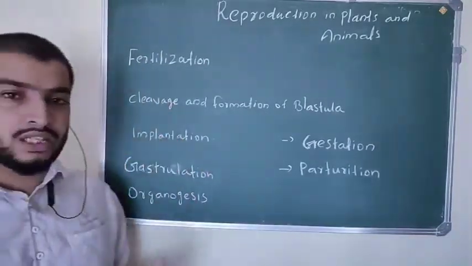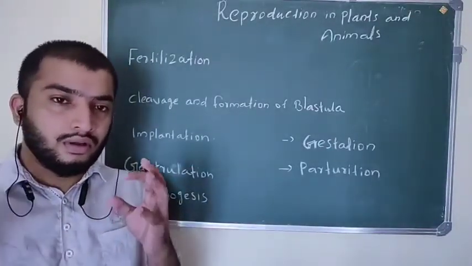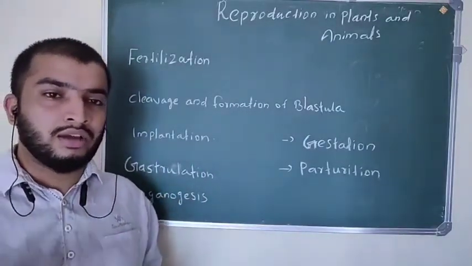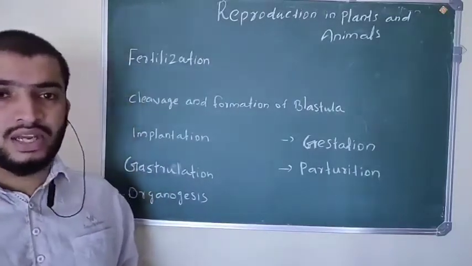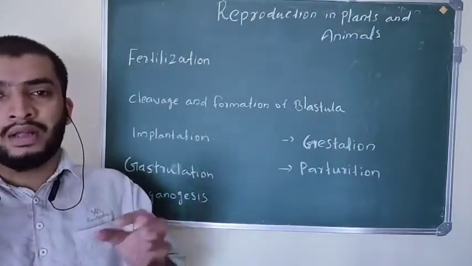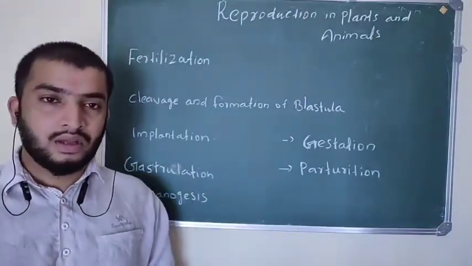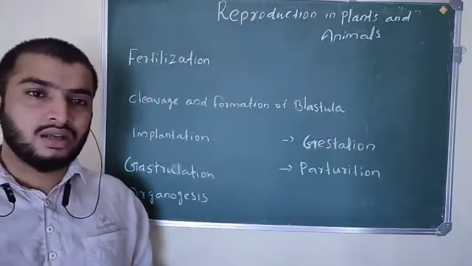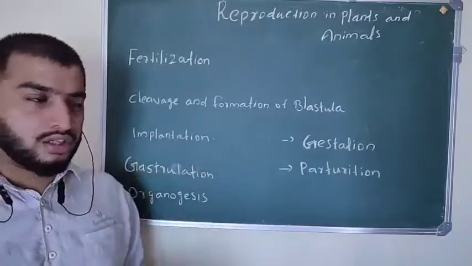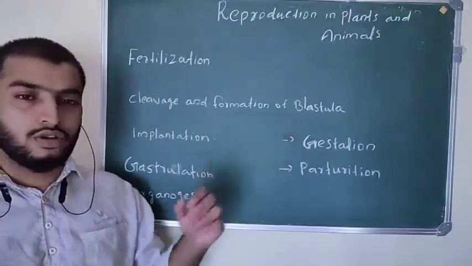First of all, fertilization. You already know fertilization means the fusion of the ovum or oocyte with the sperm, and they form a single cell called the zygote. That process is called fertilization. The zygote undergoes several rapid mitotic divisions and forms a many-celled stage. That stage is called blastula. That is called cleavage and formation of blastula.